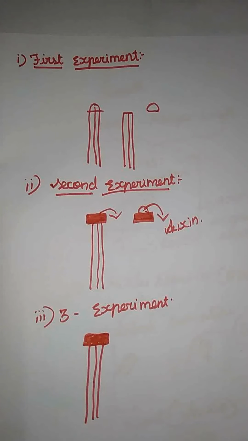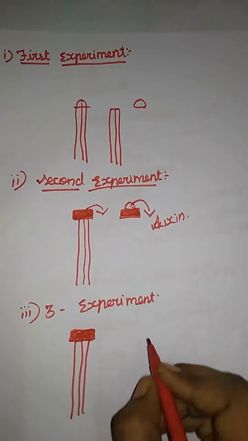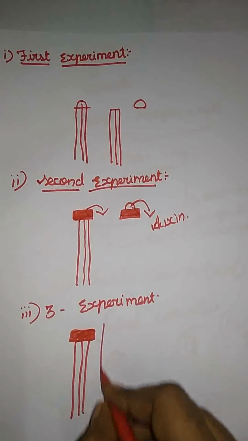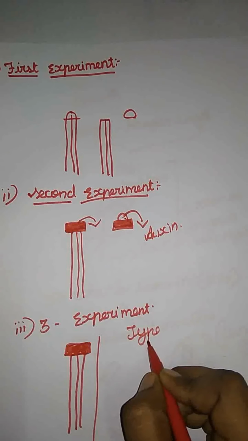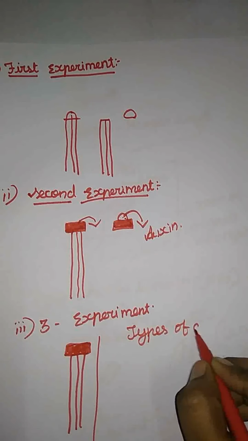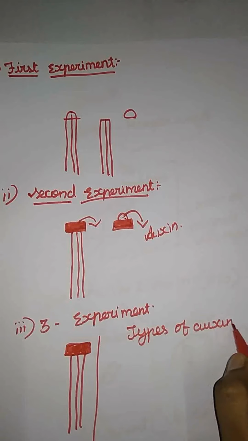Okay, and the next one is the types of auxins. Let's write it here. Types of auxins.